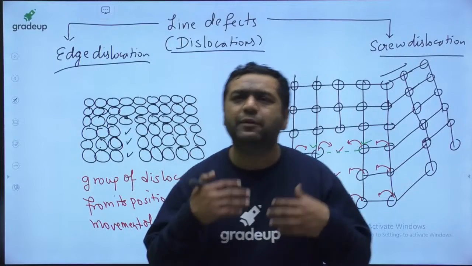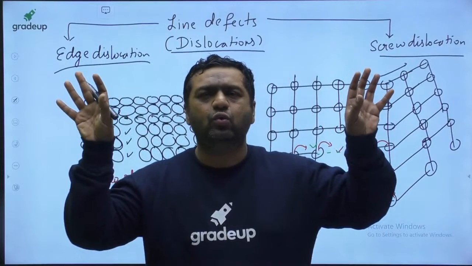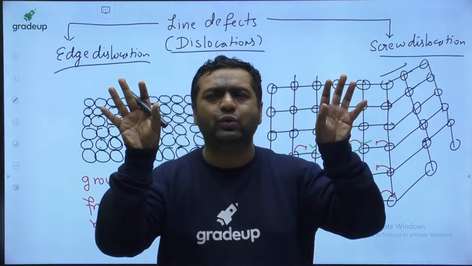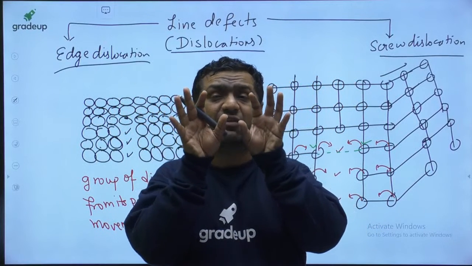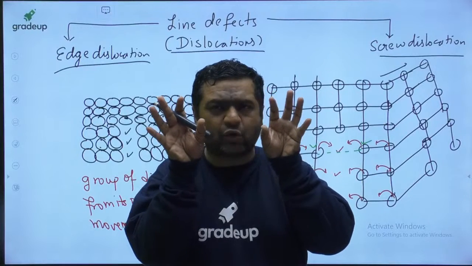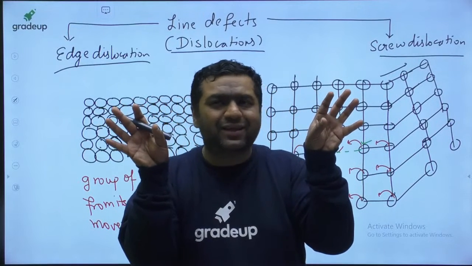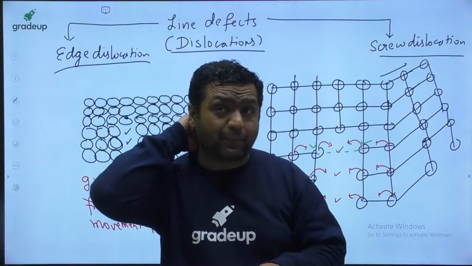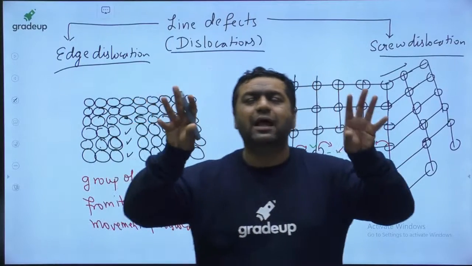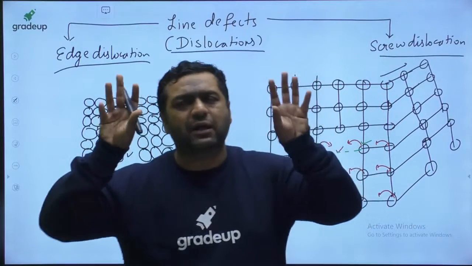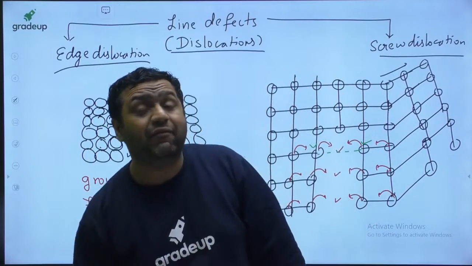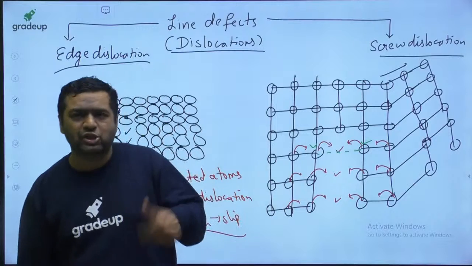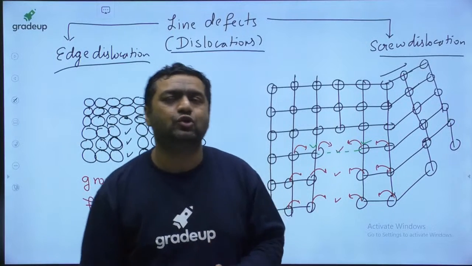It has been found that whenever you take two atoms nearer to each other, their repulsion forces become more than the attraction forces. And whenever two atoms go far away from each other, their attraction forces become more than the repulsion forces. At bond length, attraction and repulsion become equal, so the net force is 0 and the net potential energy is at its minimum. And everybody wants to be at the minimum potential energy state.